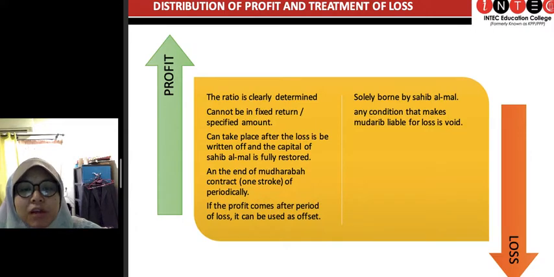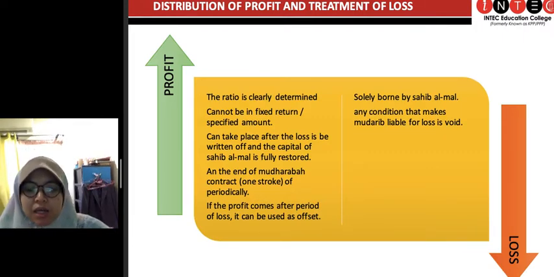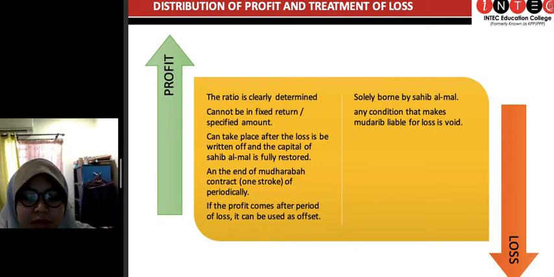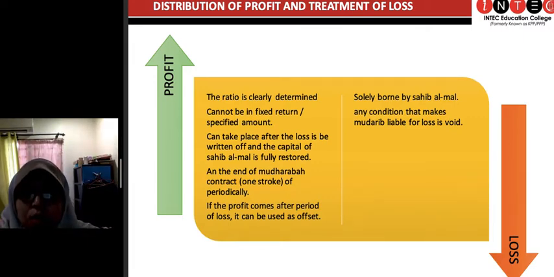And the profit can take place only after the loss is written off and the capital of the sahibul mal is fully restored. First of all, in this type of partnership, we need to treat the loss first. And if there's any loss, okay, cover that first.